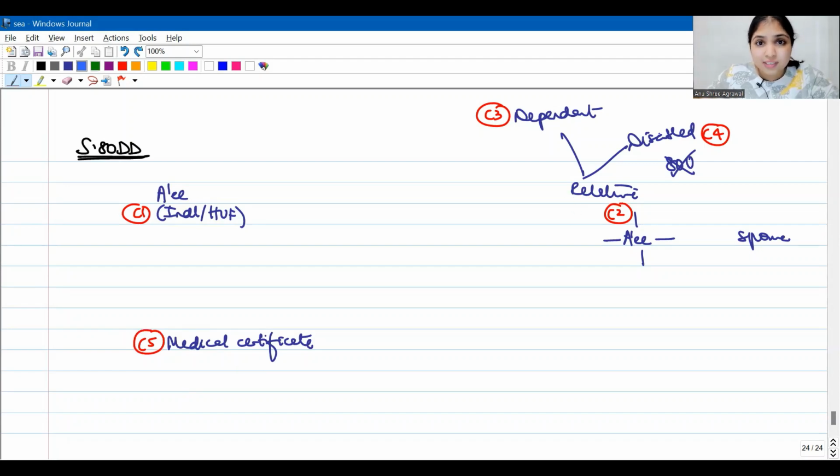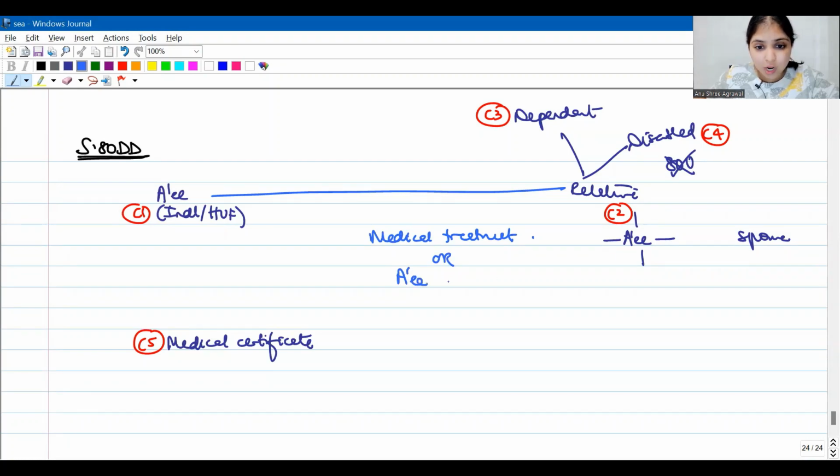Now see, because the relative is disabled, there will be a lot of expenses relating to the medical treatment of this relative, guys. But because this relative is dependent on the assessee, the assessee would be bearing these expenses. So either the assessee is bearing medical treatment expenses for the treatment of this dependent disabled relative, or the assessee may also be making a contribution to a scheme of LIC or UTI or any other insurer.